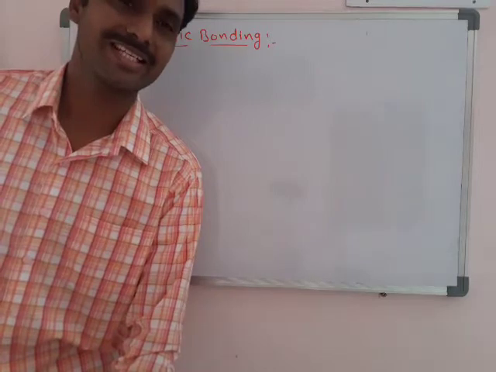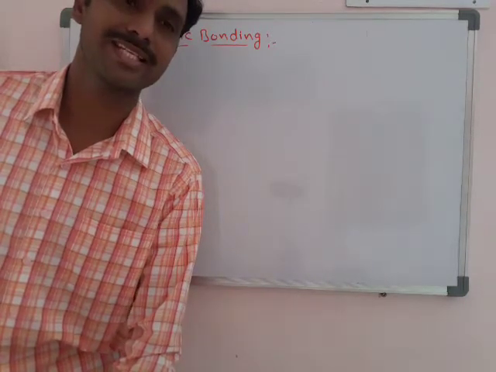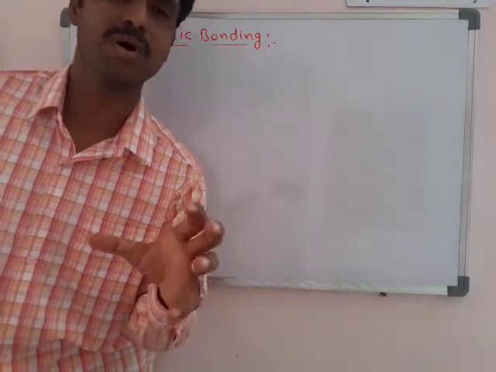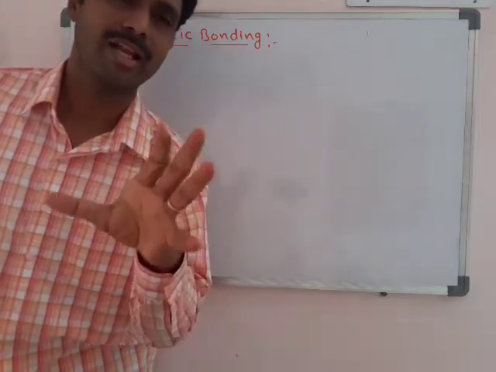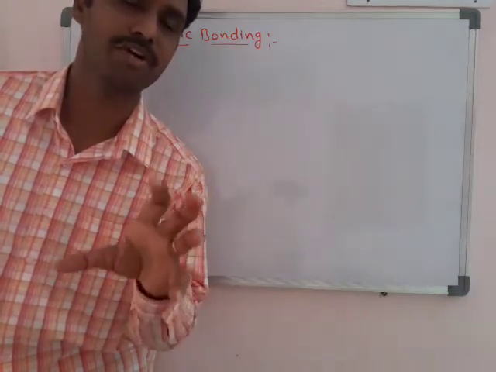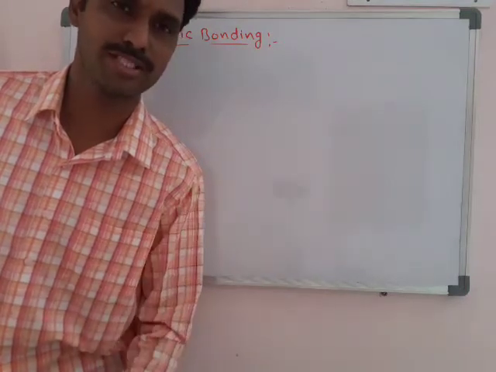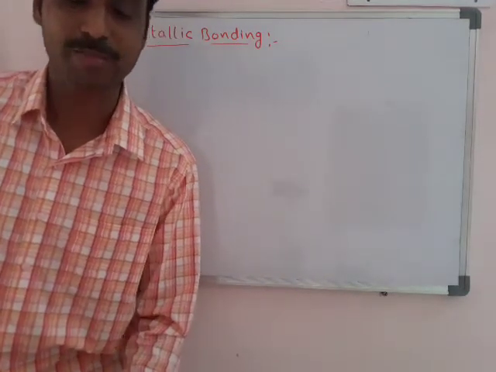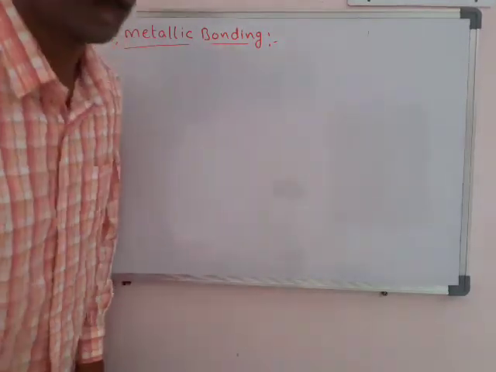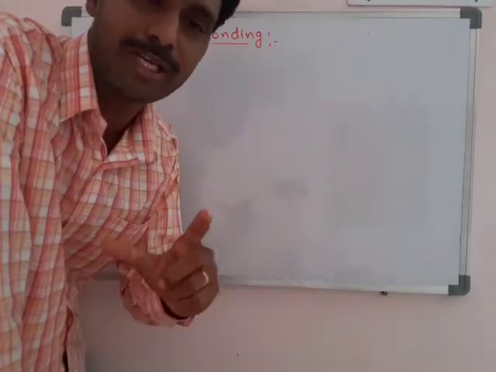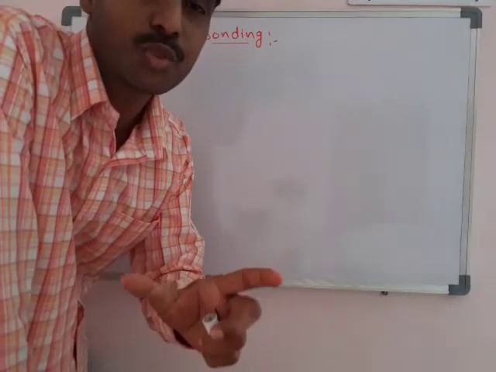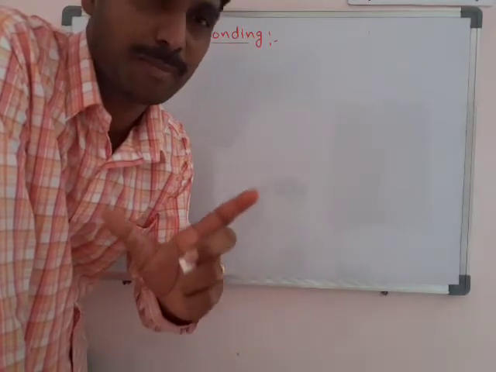Why was a new bond created? Why was a new bond introduced? This bond was introduced only for the purpose of metals, to explain metals. Why is the ionic bond not suitable for metals, and why is the covalent bond not suitable? They are not at all suitable to explain the properties of a metal.